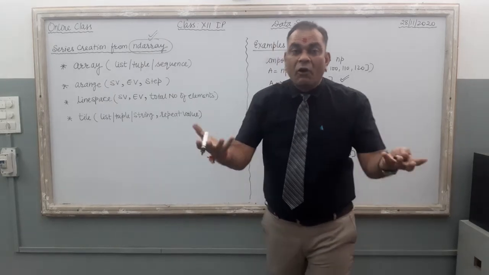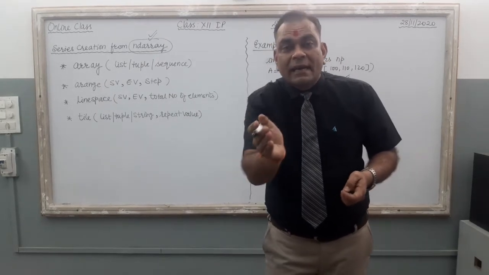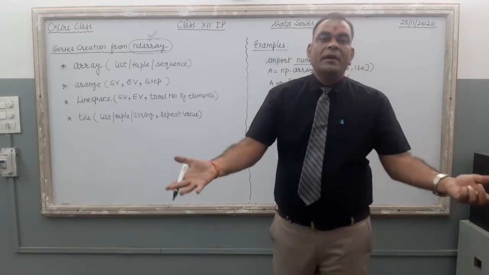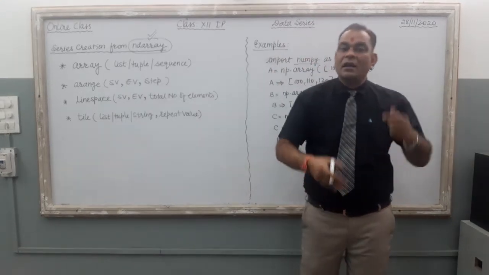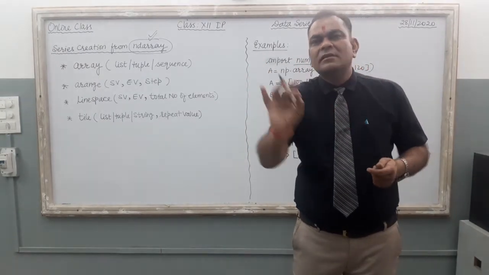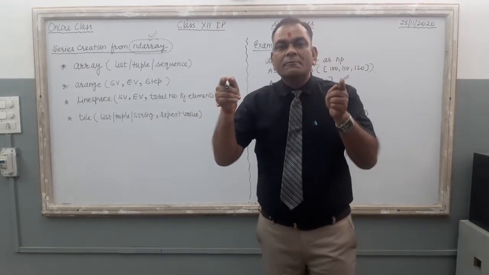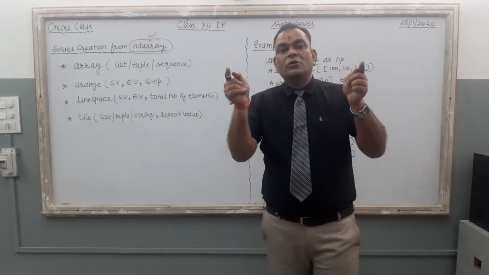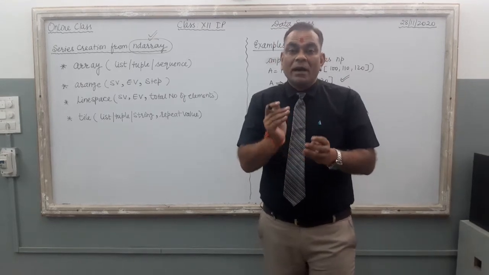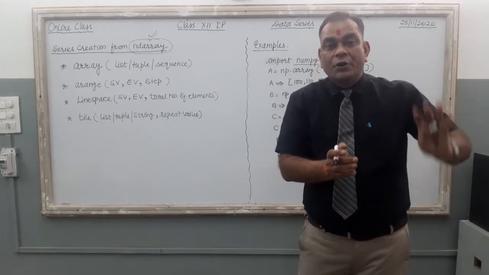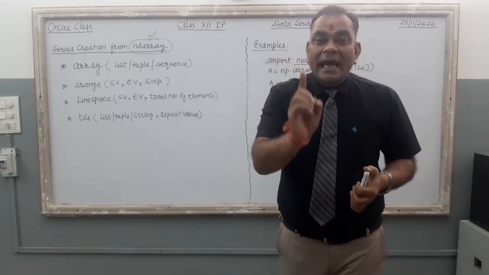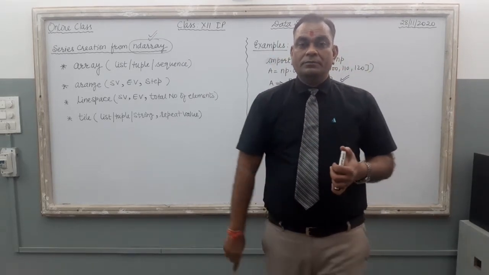Array is what? Array means a sequence of values. Either it is one-dimensional or it may be two-dimensional, three-dimensional, and so on. It is a sequence of values, just like a list. If you see the list properly, a list is also a sequence of values. A tuple is also a sequence of values. But what is the difference between list, tuple and array? Array contains values of the same data type.